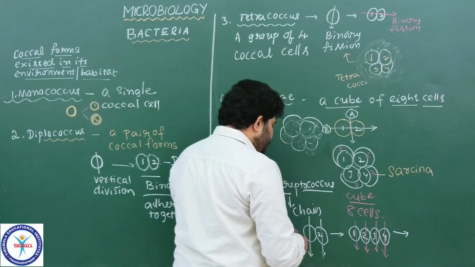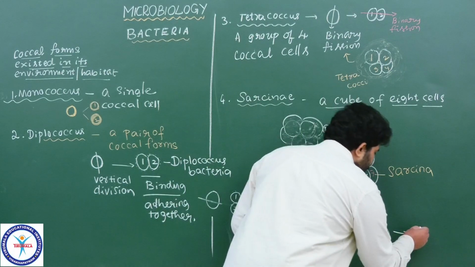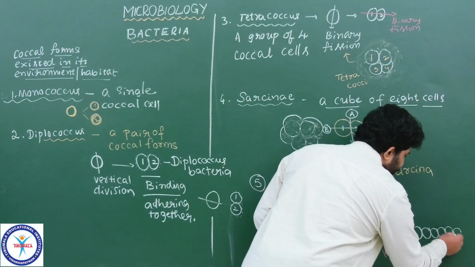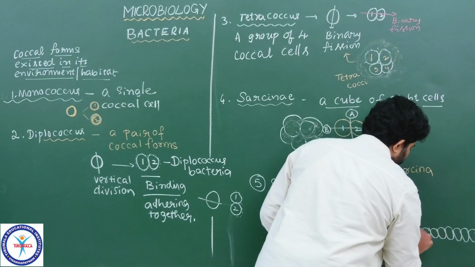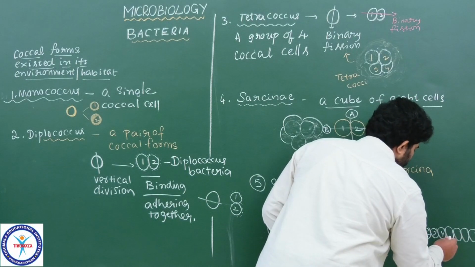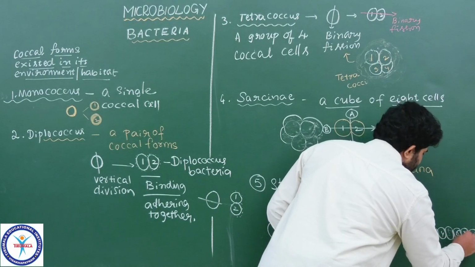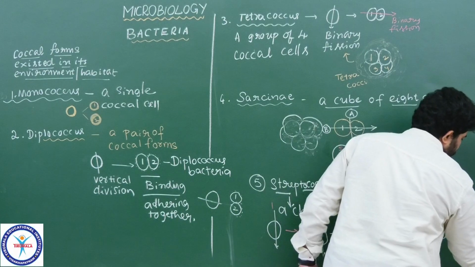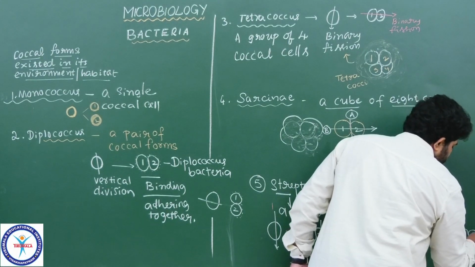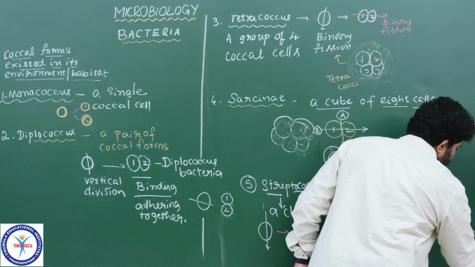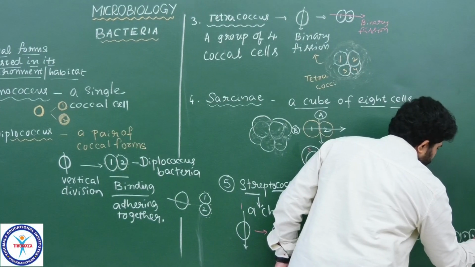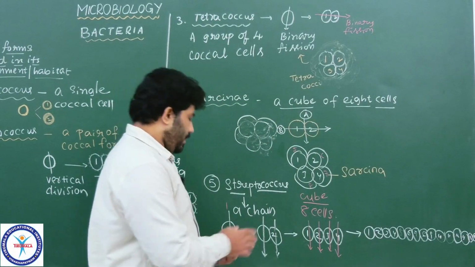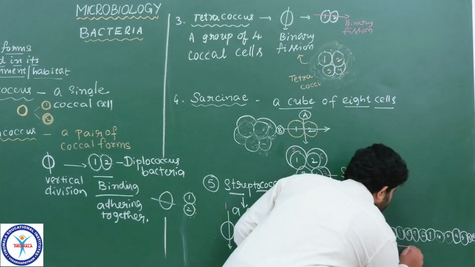So how many cells do we get finally? 8 cells in the linear direction. 1, 2, 3, 4, 5, 6, 7, 8, like that continuously the cell number increases. I got the point. In one direction the cells increase.